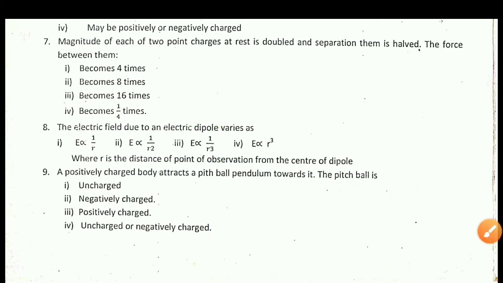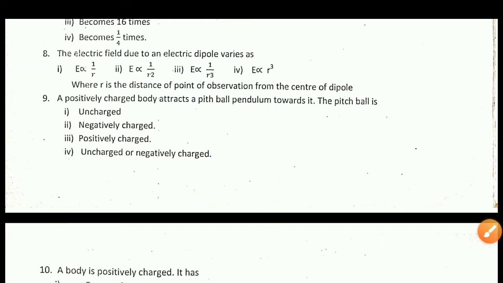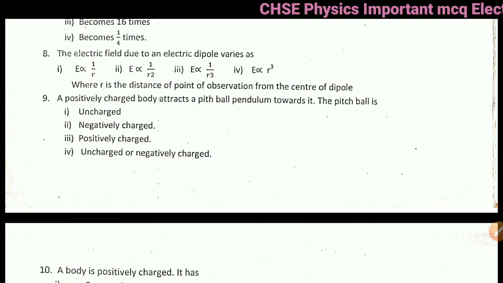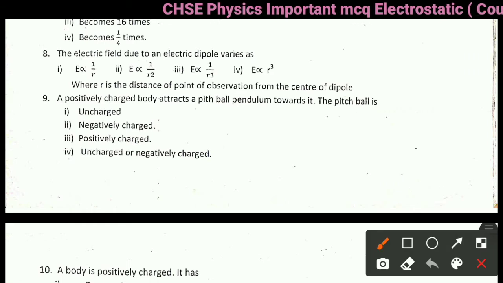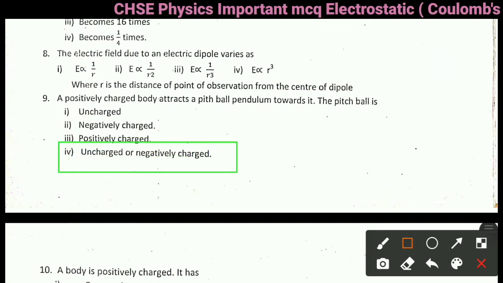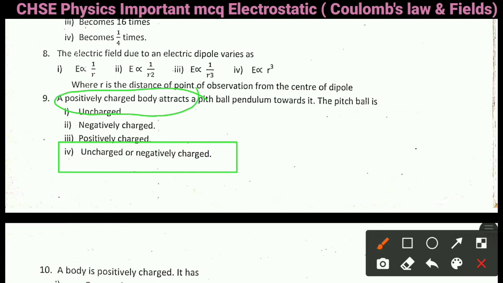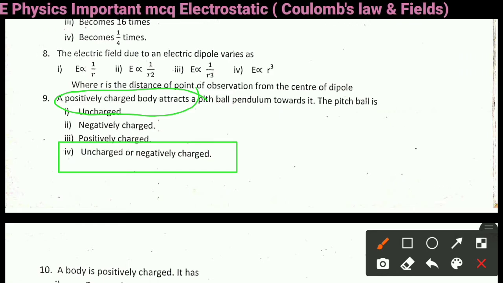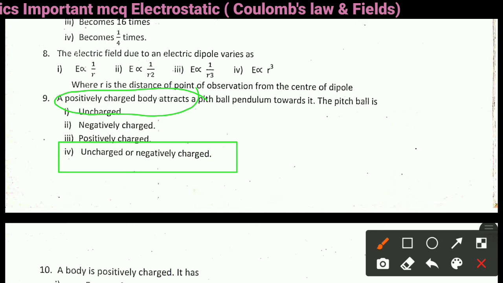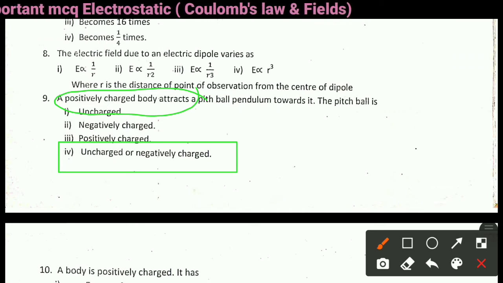Next question is question number 9. A positively charged body attracts a pith ball pendulum towards it. The pith ball is option A, uncharged, option 2, negatively charged, option 3, positively charged, option 4, uncharged or negatively charged. Right answer of question 9 is uncharged or negatively charged, because it is the positively charged body which attracts a pith ball pendulum towards it. That means it may be oppositely charged or uncharged. So option 4 is the right answer.